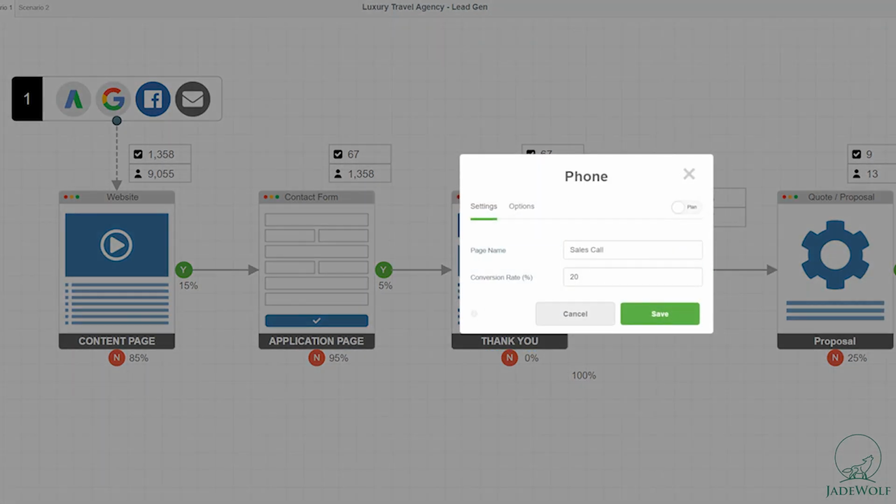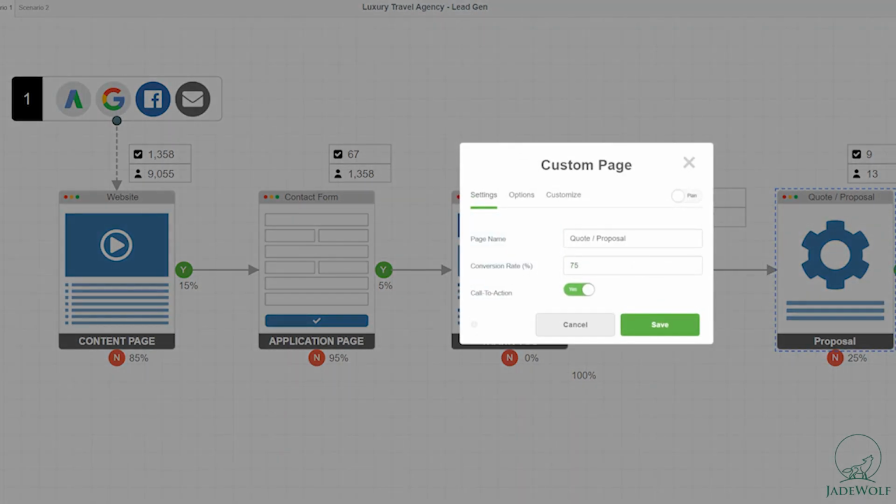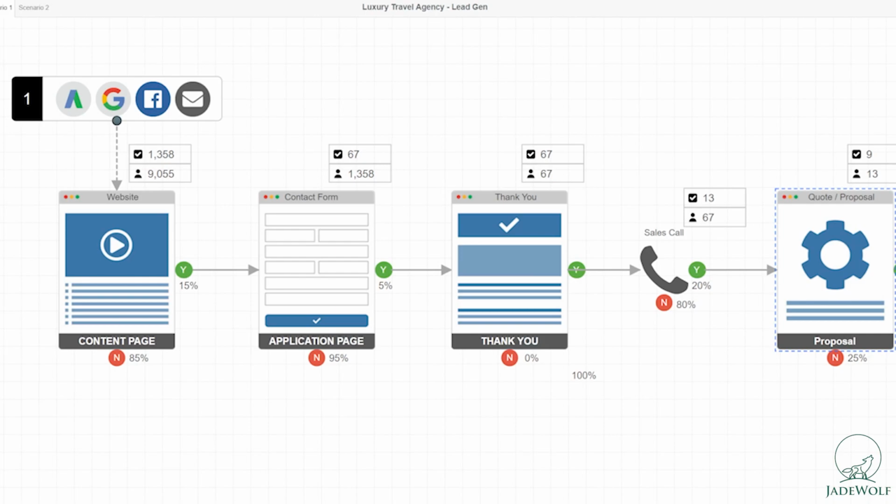We're assuming a 20% closing rate, since hopefully the traffic sources are qualified and the people have the right net worth and the right level of buying intent and an interest in whatever destination, itinerary, type of travel experience, specialization this luxury travel agency has. So 20% go to quote proposal stage, right? About 75%, assuming that the sales rep is doing its work and qualifying the leads properly, should lead to a close and a sold itinerary, right?